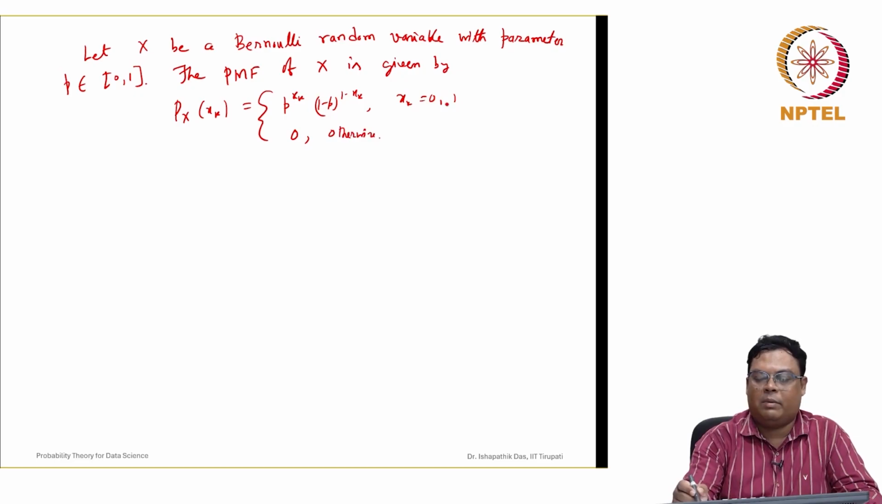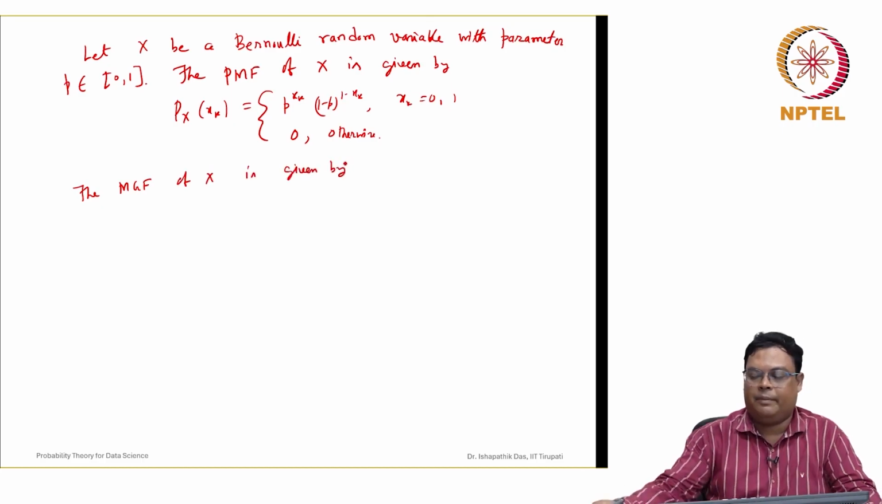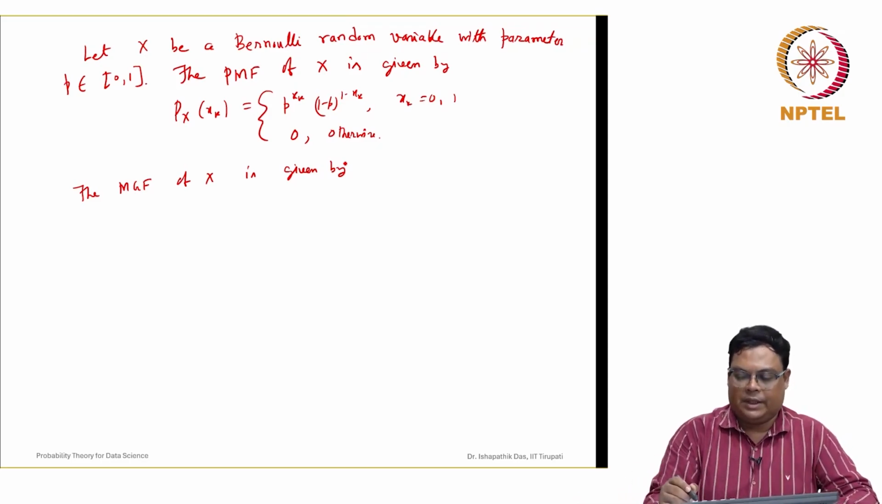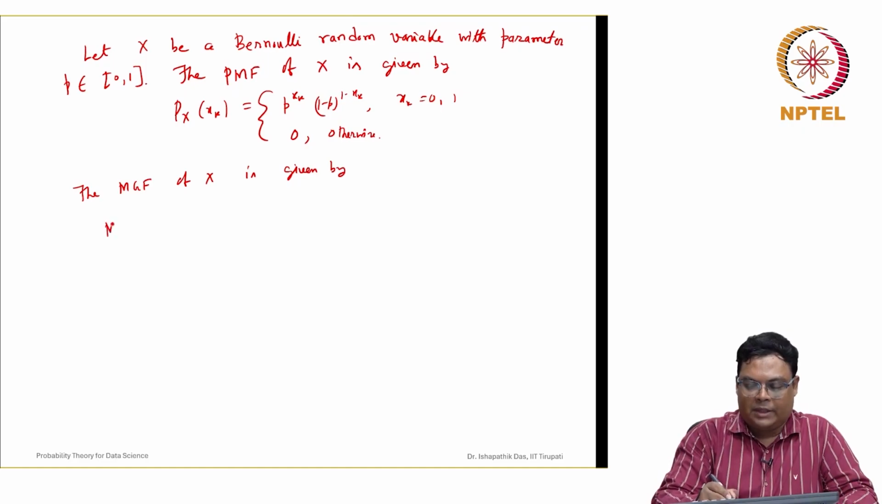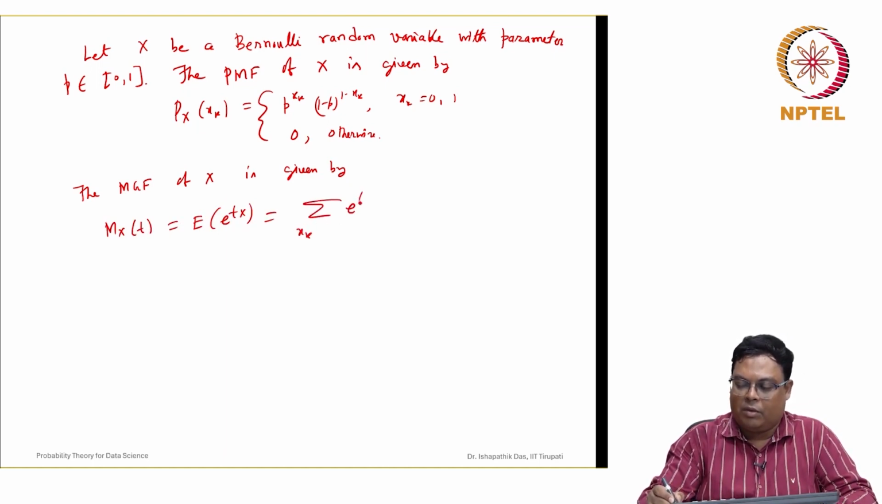So the range of this random variable is 0 and 1 only. If it is 0, the probability is 1 minus p; if it is 1, the probability is p. So the moment generating function MGF of X is given by, by definition, M_X(t) = E[e^{tX}]. Because it is discrete, we sum over all the possible values of x_k: e^{t x_k} p_X(x_k).